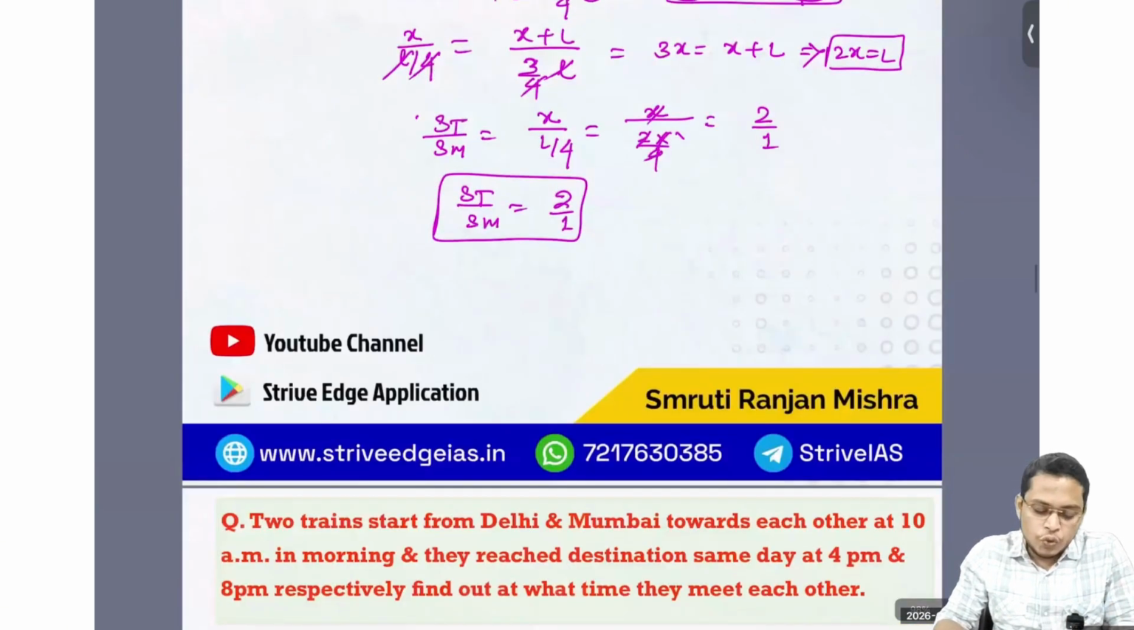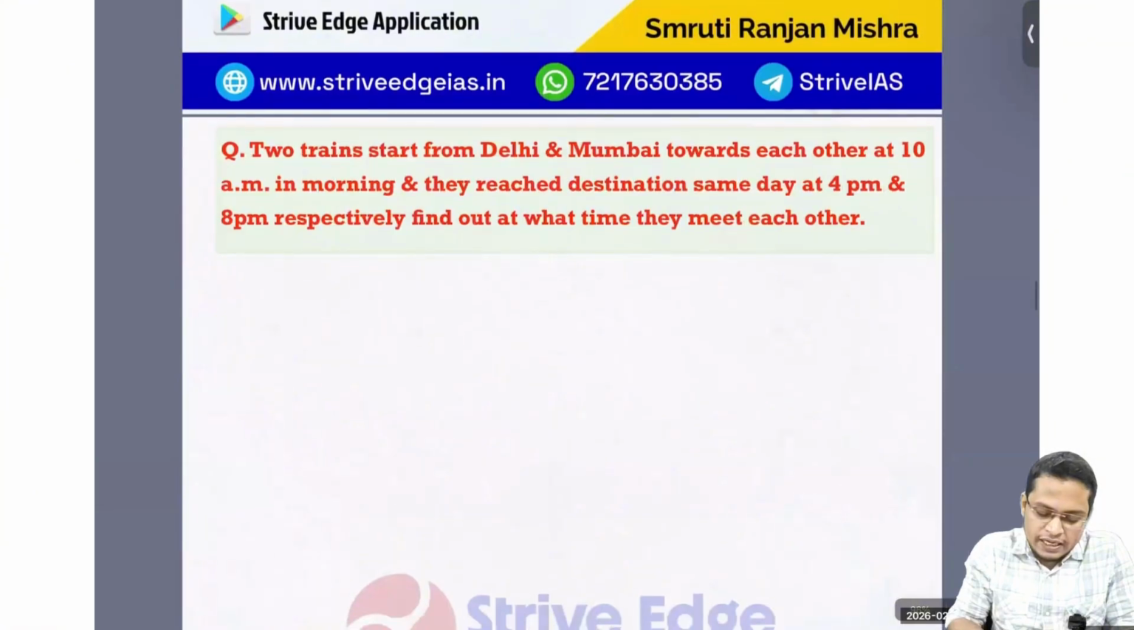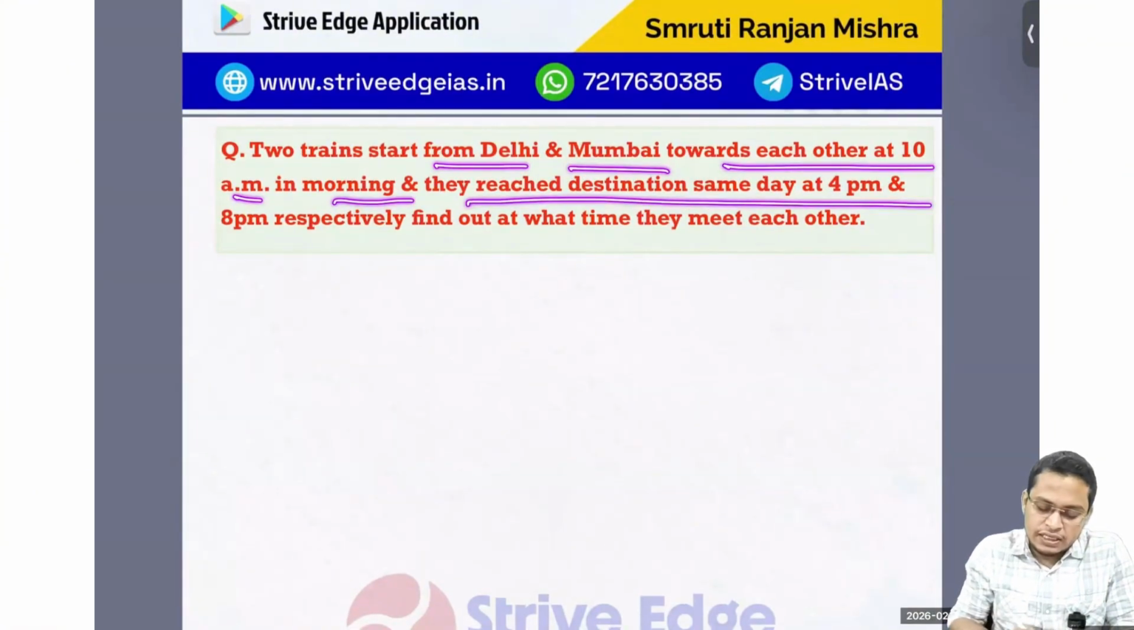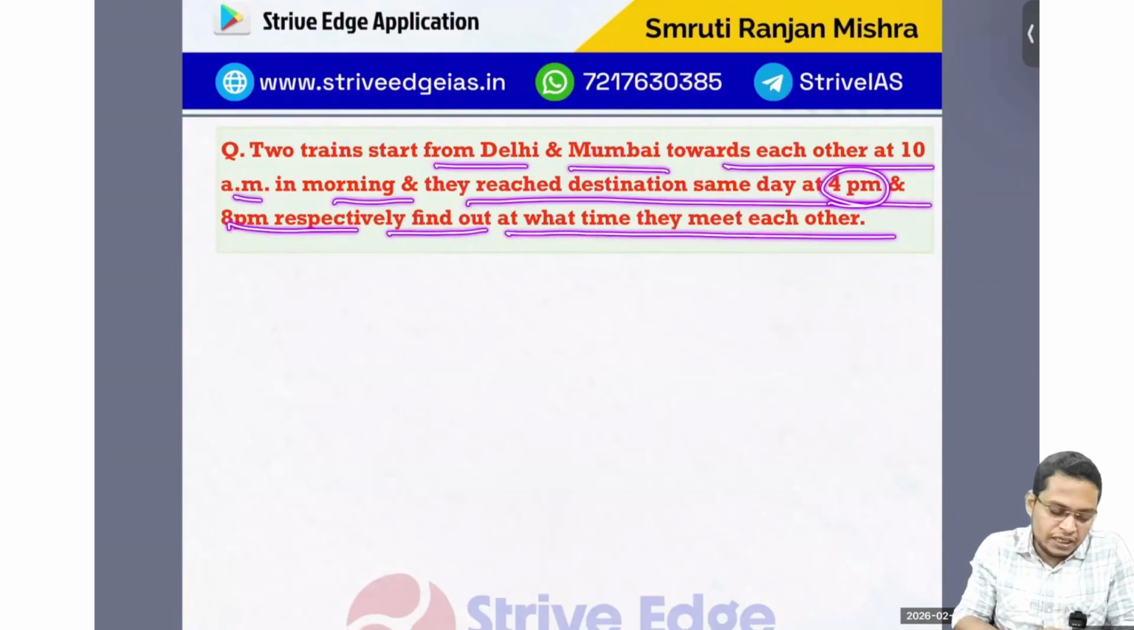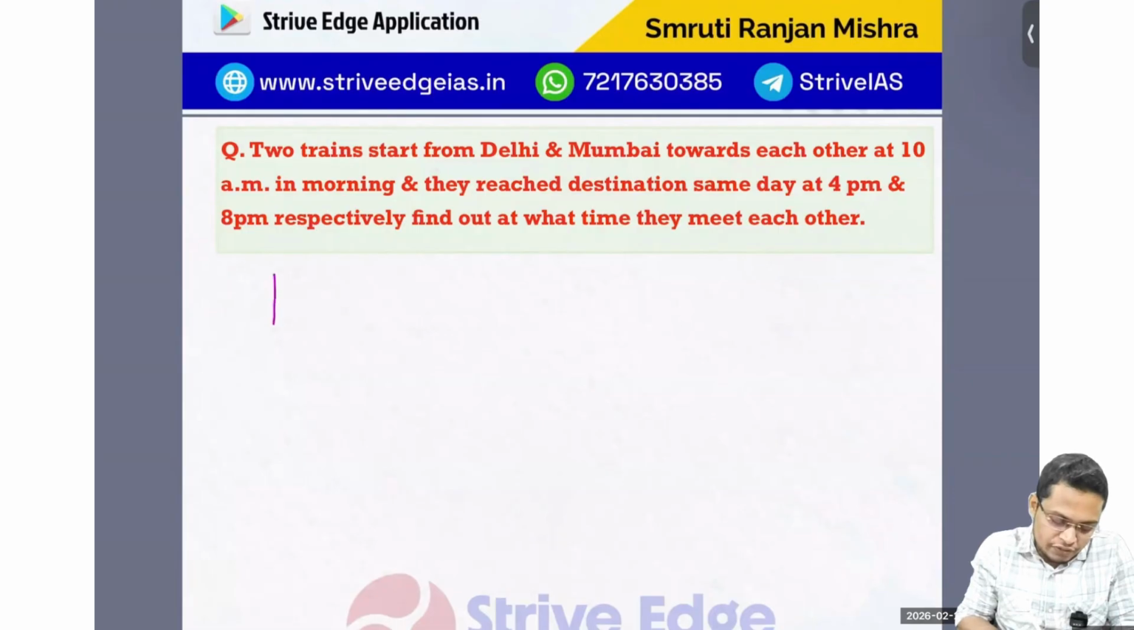Next question. Two trains start from Delhi and Mumbai towards each other at 10 a.m. in the morning. They reach their destinations the same day at 4 p.m. and 8 p.m. respectively. Find out at what time they will meet each other. So this is also a very interesting question.